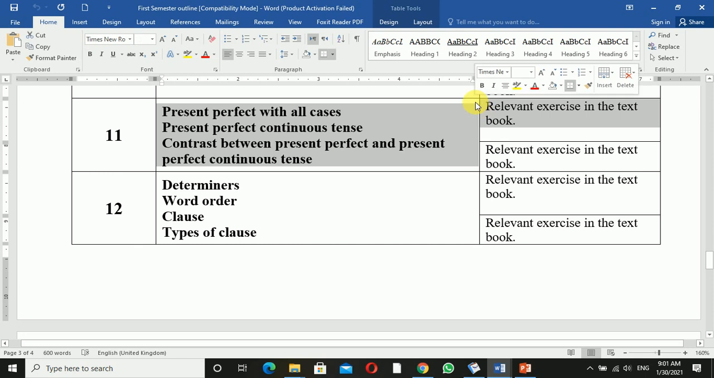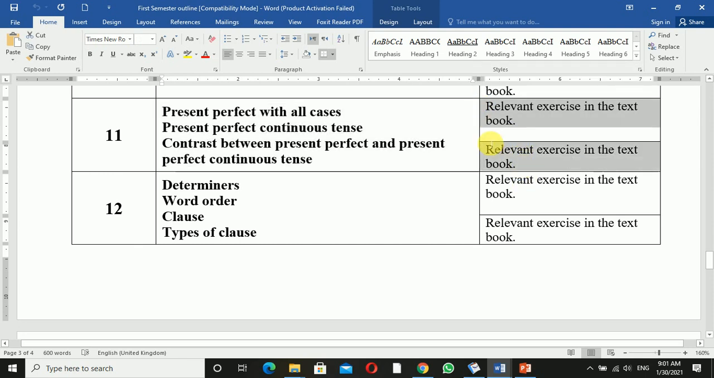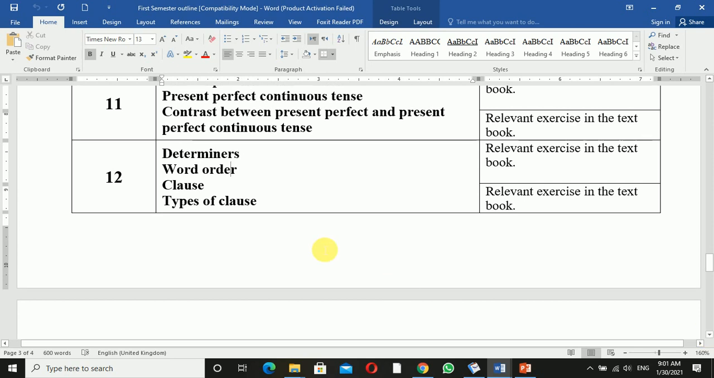The relevant exercises are in the book, right? You can just do the exercises there in the book. Today in this lecture we will be studying determiners and word order. So we will have one video, in which we will discuss determiners and word order.